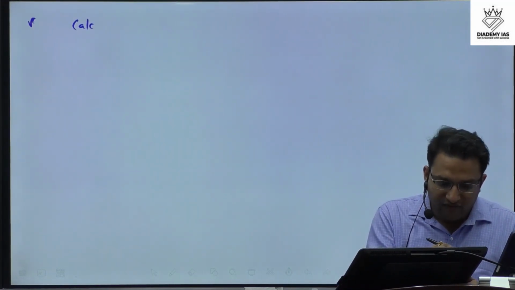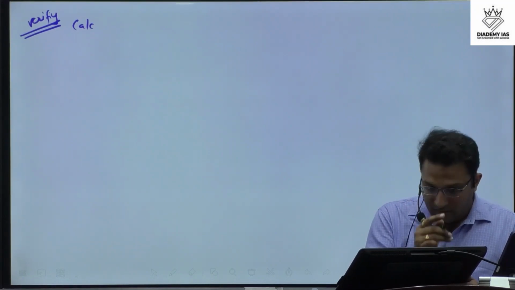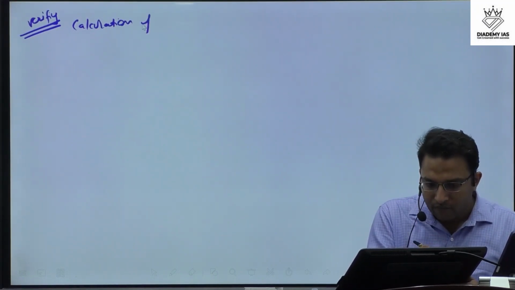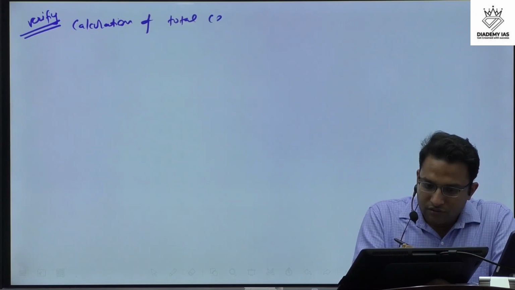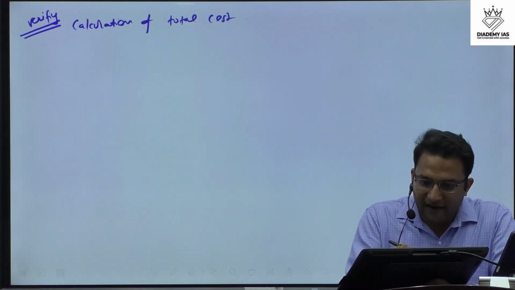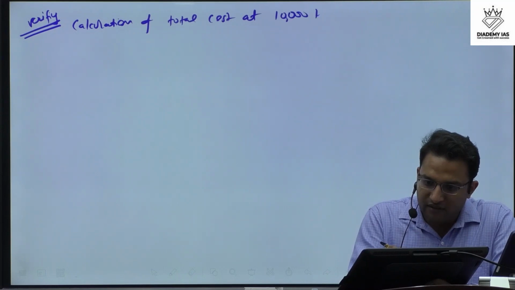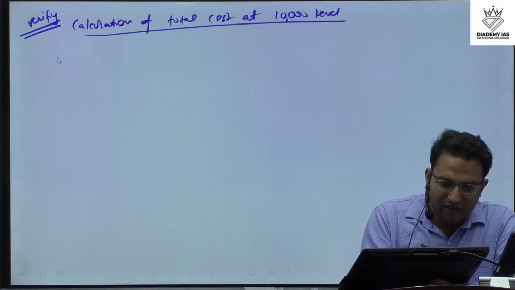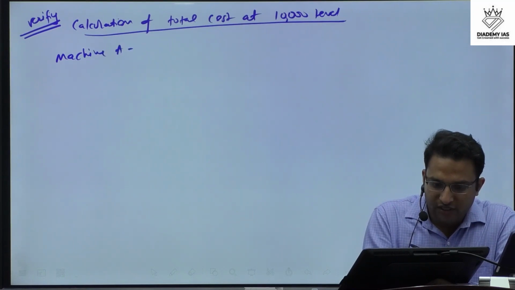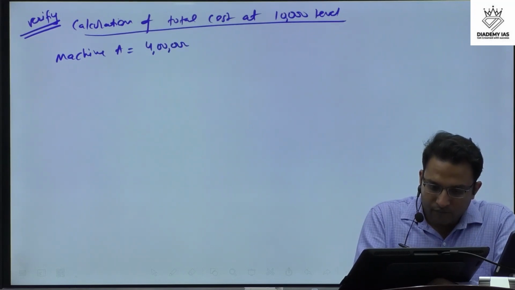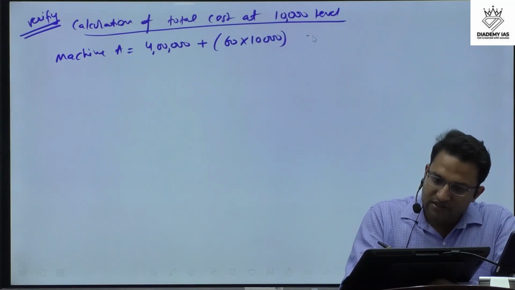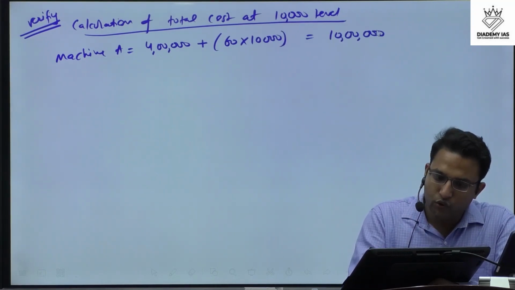How can we prove this? We can calculate. So we can verify by calculation of the total cost at 10,000 level. If we go for machine A, then the fixed cost will be 4 lakh and variable cost is 60 into 10,000. That means it will be total 10 lakh rupees. Machine A, if we use, it will be 10 lakh rupees.